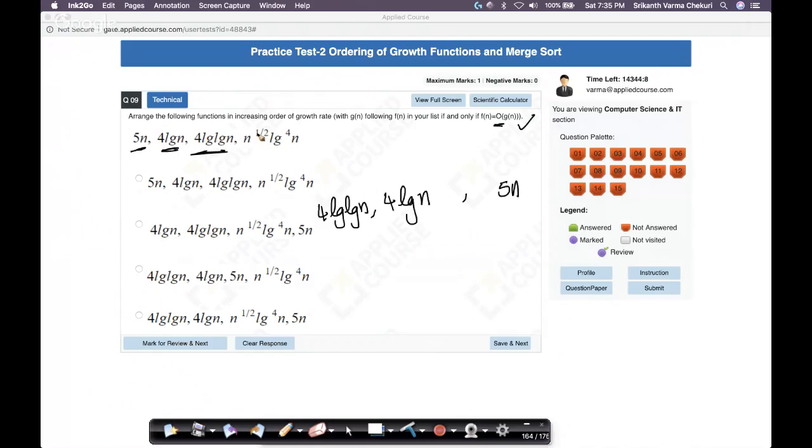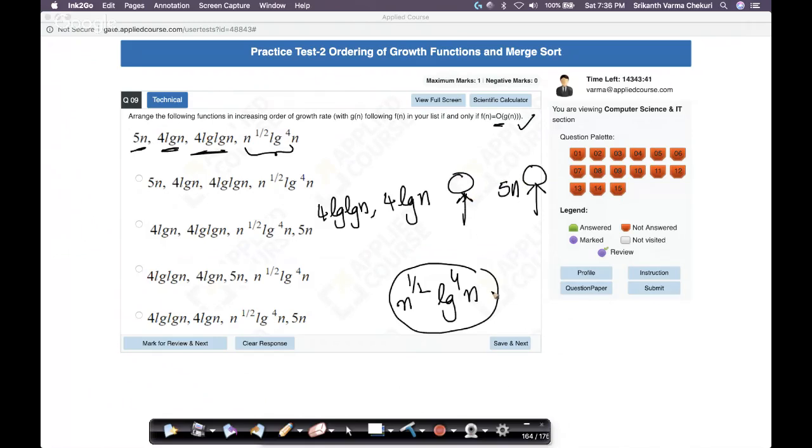So I have n power half. Now look at n power half. Oh no, this is not n power half, sorry. This is a whole term here. So let's understand this. What is this? n power half into log 4n. Now if you think about it logically, this function can either be here or it can be here. There are only 2 positions it can be in, which means I have to compare this versus 5n. That's a comparison that I have to make.